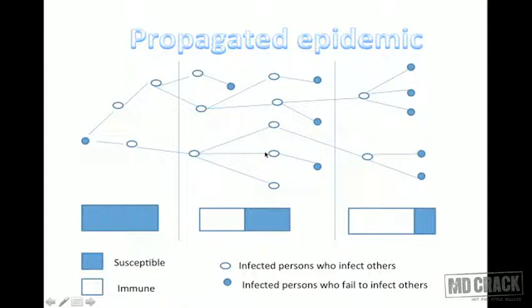People are rapidly getting immunized against the disease, and slowly this stage will come wherein most of the people are immune to the disease. Now what happens? Wherever the infection goes, it fails to go further because further and further people are immunized. Okay, this again brings us to a very important concept of herd immunity. If I have to say in terms of herd immunity, in the stage of termination of epidemic, the herd immunity of the community has increased.